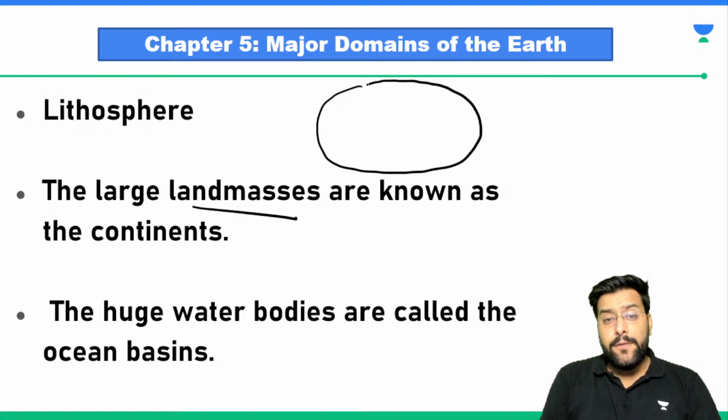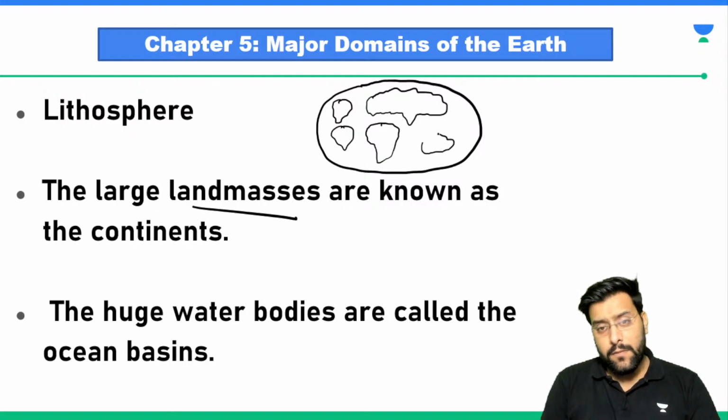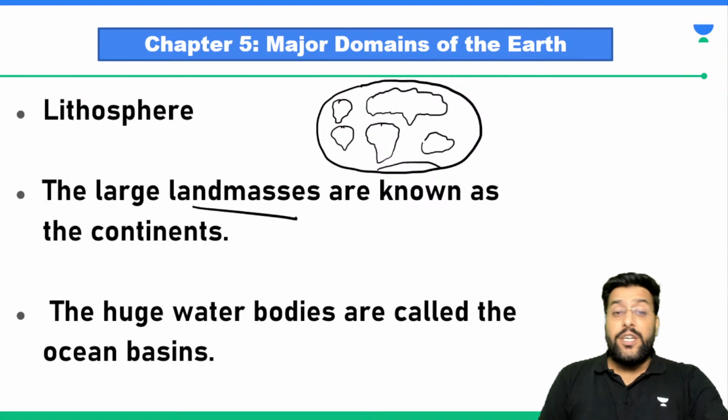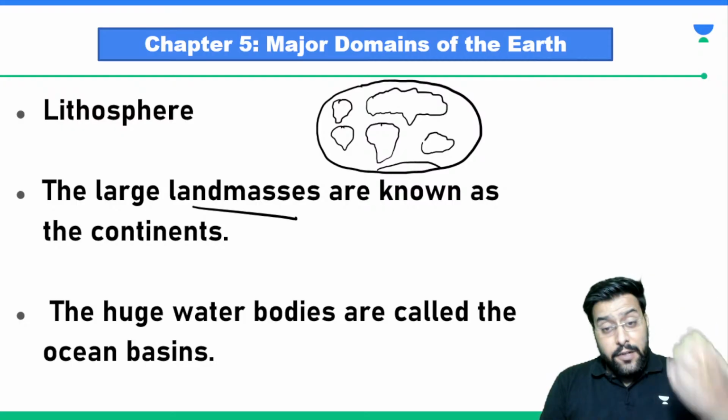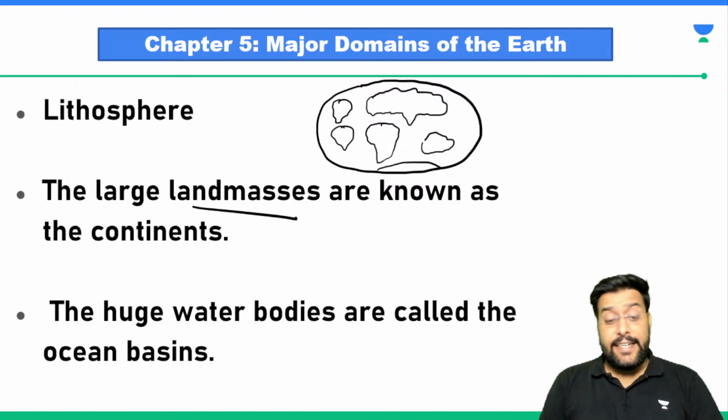If this is our globe, when you look at the map of the earth, or at the images of the earth that have been sent by satellites, we only see two types of things.